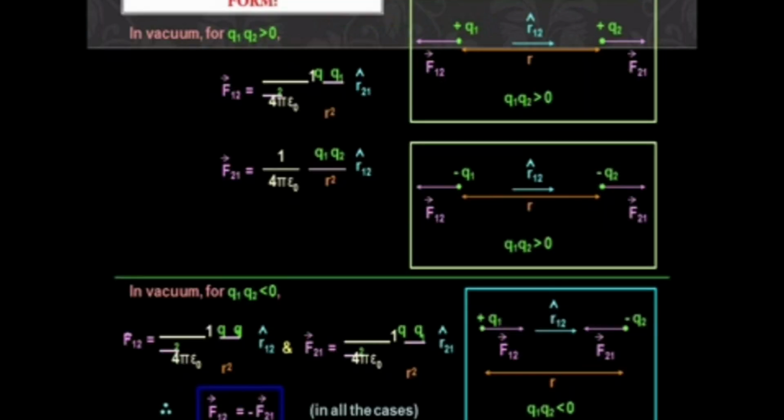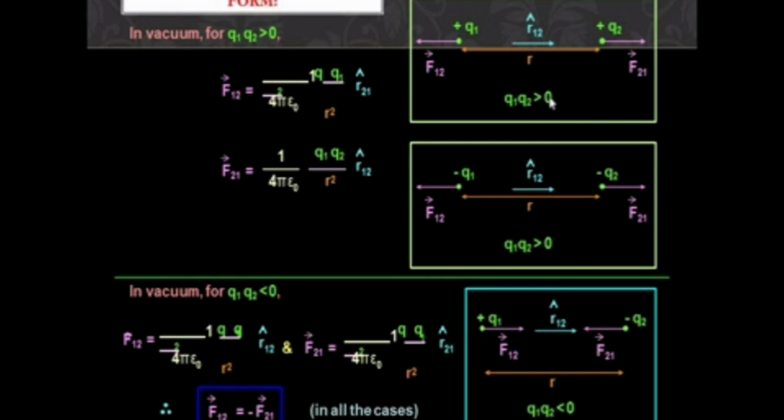Next is the vector form. You would have studied vectors. Here there is a little displacement. You can see two charges Q1 and Q2, and this is the distance between the two charges. Suppose both charges are positive. Positive charges repel each other, so the forces act in opposite directions. This is the force F12, the force acting on the first particle due to the second particle. Here the force acting on the second particle due to the first particle is F21.